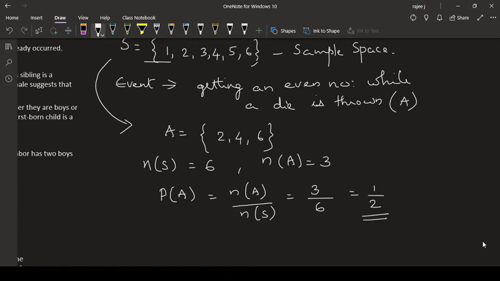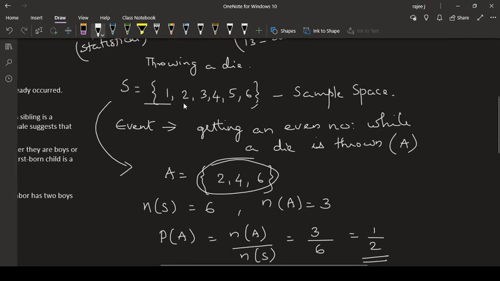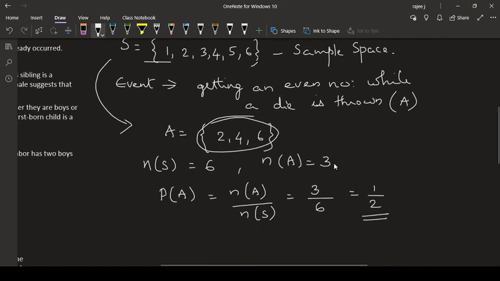That means the probability of getting an even number while throwing a die is 50%. It is very clear from this sample space also: 1, 2, 3, 4, 5, 6. Getting 2, 4, 6 is exactly half of this total.